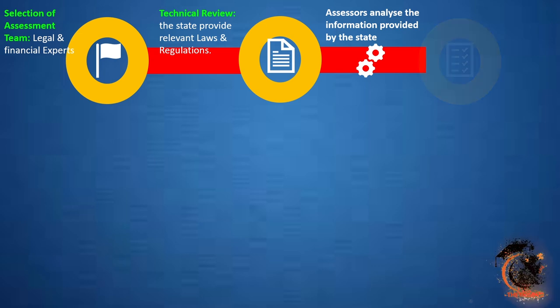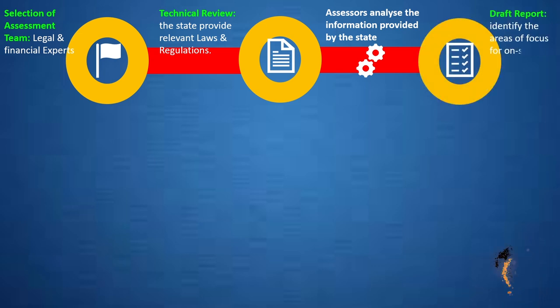The next stage is the draft report. In preparation for the effectiveness assessment and the on-site visit, assessors undertake a preliminary scoping exercise to determine the areas of focus for the on-site visit. This includes the type of threats, the type of economy, political stability, the rule of law, and the level of maturity of the country's system to combat money laundering.